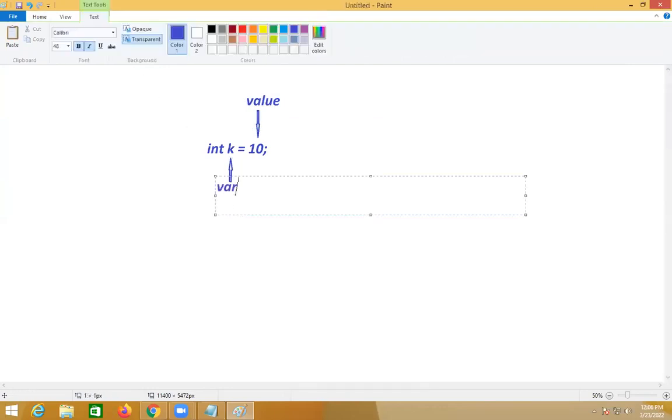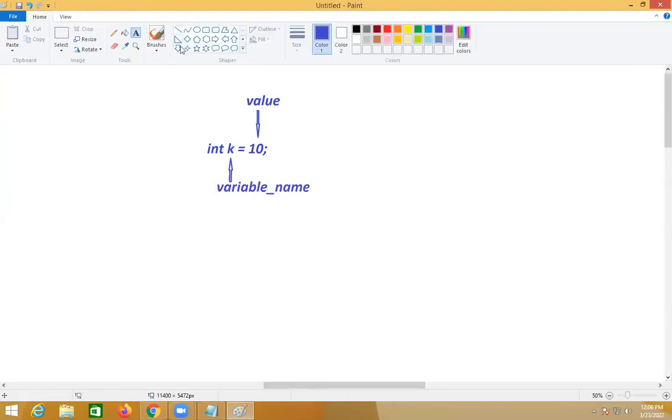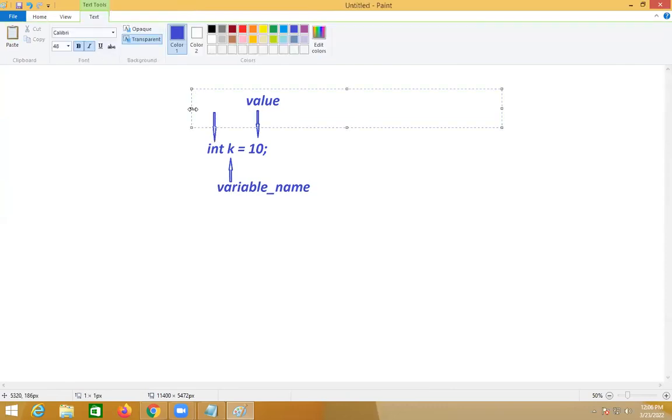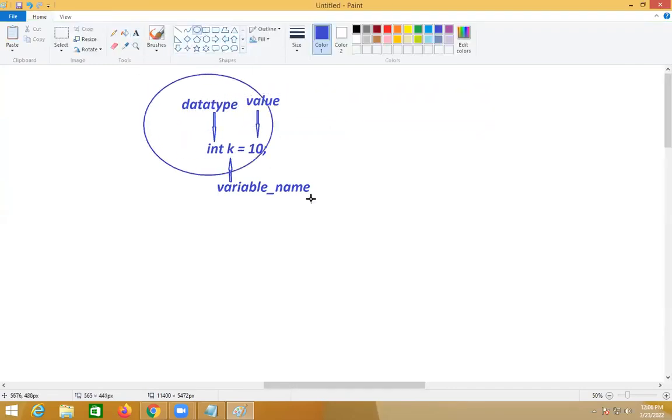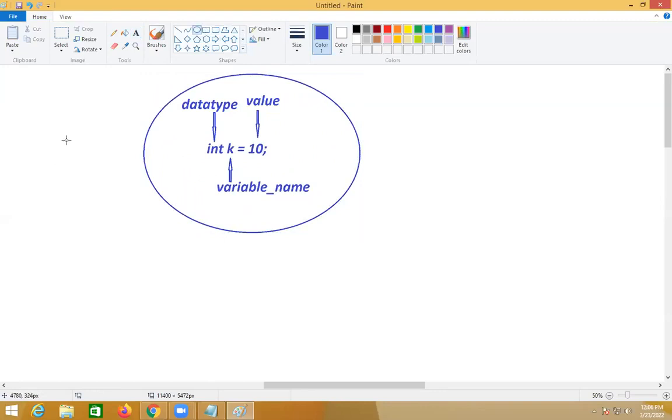Yes or no? int means data type, one data type. So this is the information available here. But somewhere the memory should come, no? Now how will the memory come?